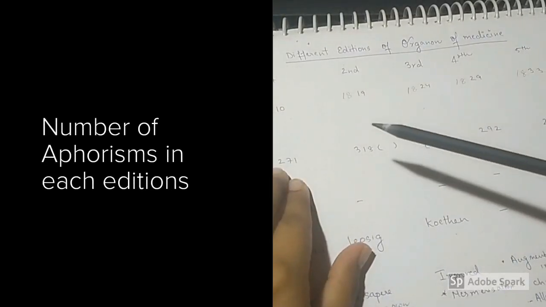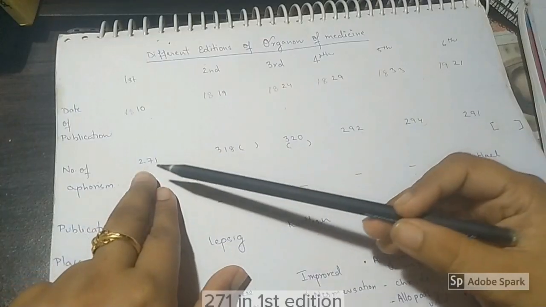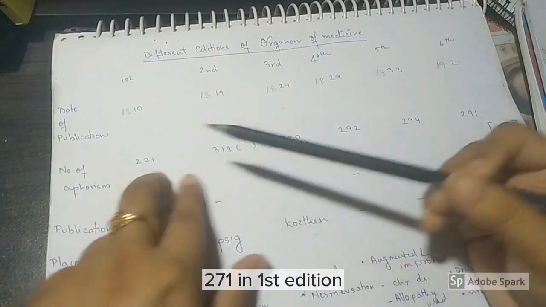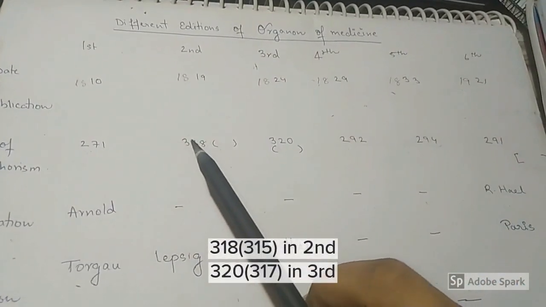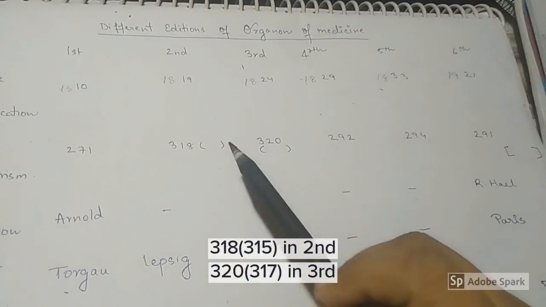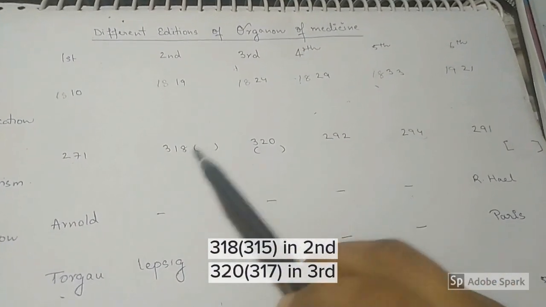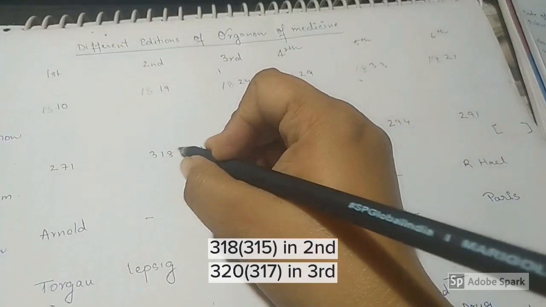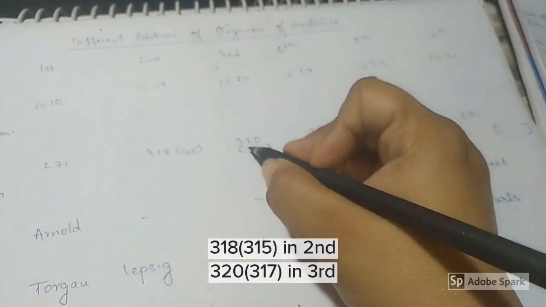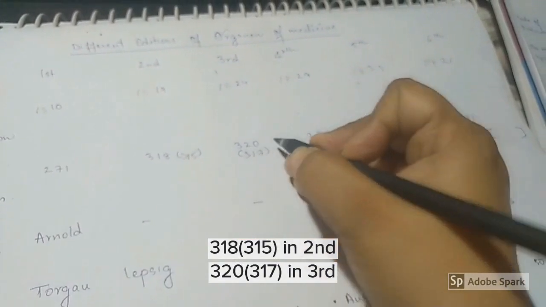Now, what are the aphorisms? You can see the number of aphorisms is 271 in the very first edition of Organon of Medicine. In the second edition, it is mentioned as 318, third 320. But that is not correct. The actual number of aphorisms is 315, as 3 aphorisms were missing, and 317 for the same reason.